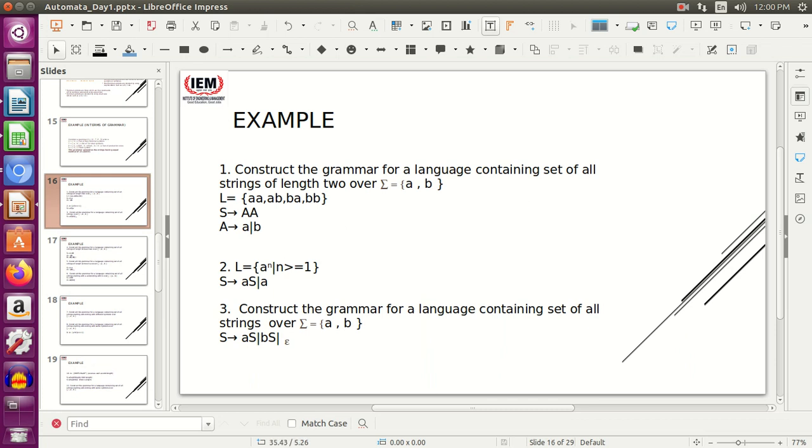In question number 1, it asks to construct a grammar for a language consisting of the set of all strings of length 2 over sigma equal to a, b. Let's say sigma is equal to a, b, c, d, and I have been asked to find the strings of length 3. I am not asking about the grammar. My question is, if the length of my alphabet is 4 and I am asked to find strings of length 3, how many combinations will be possible? Is it 4 to the power 3 or 3 to the power 4? I always get confused in that.